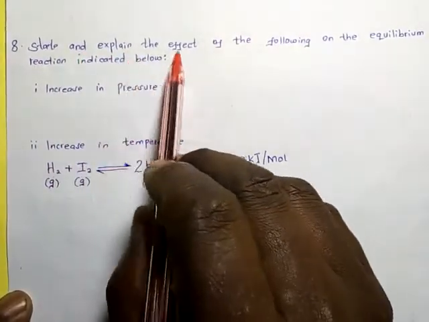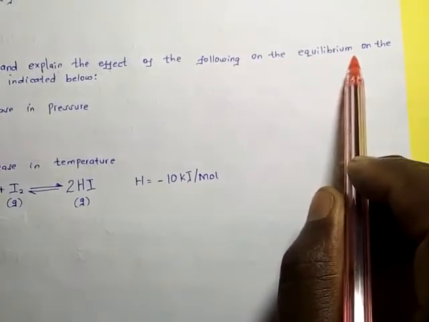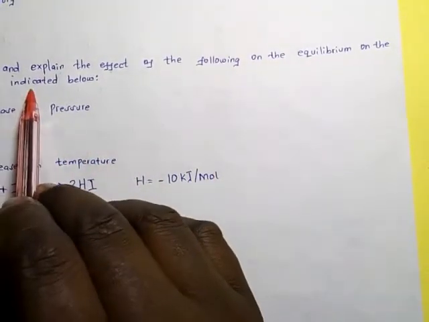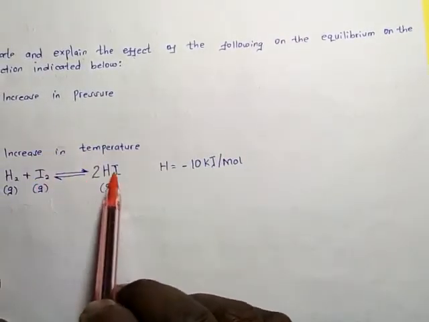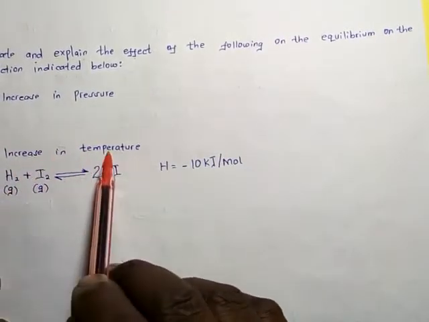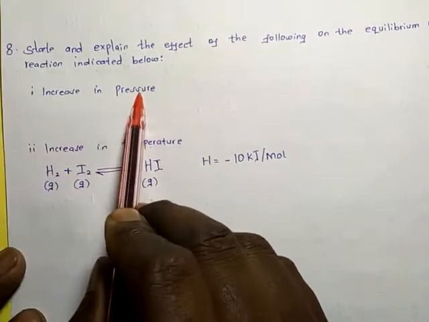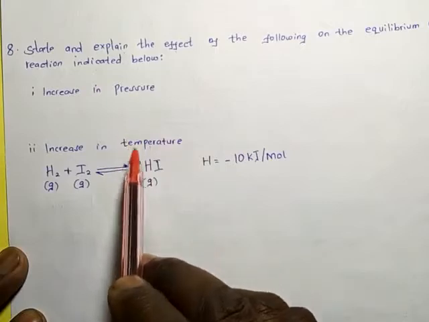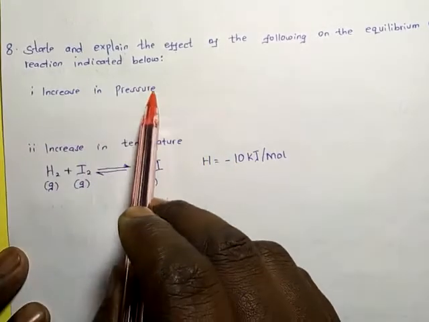State and explain the effect of the following on equilibrium on the reaction indicated below: increase in pressure in this reaction, and increase in temperature in this reaction. So let us talk about pressure. What will happen to this system at equilibrium when pressure is increased?